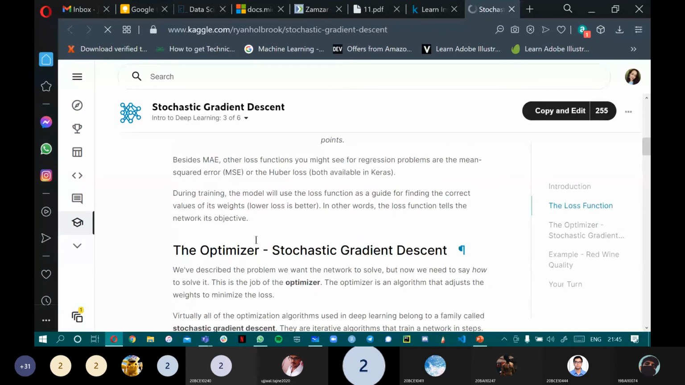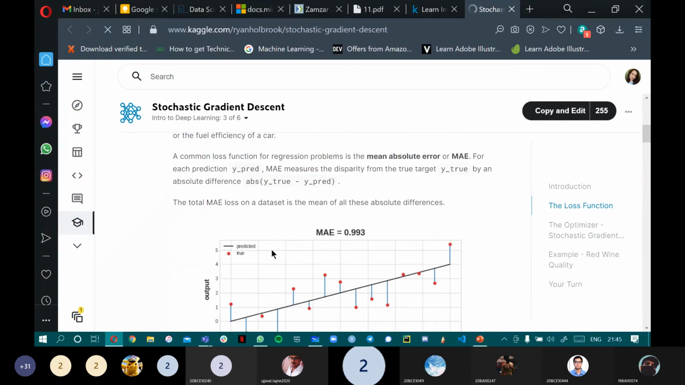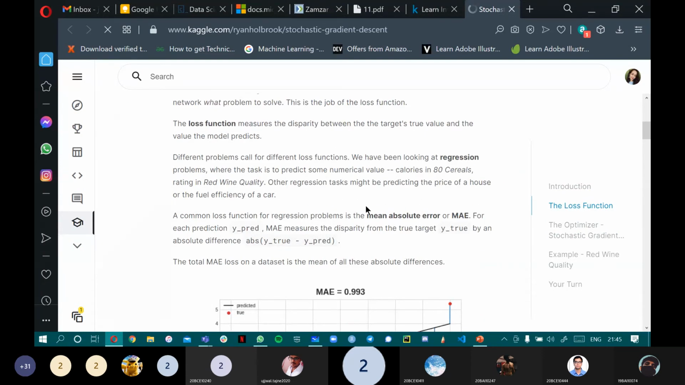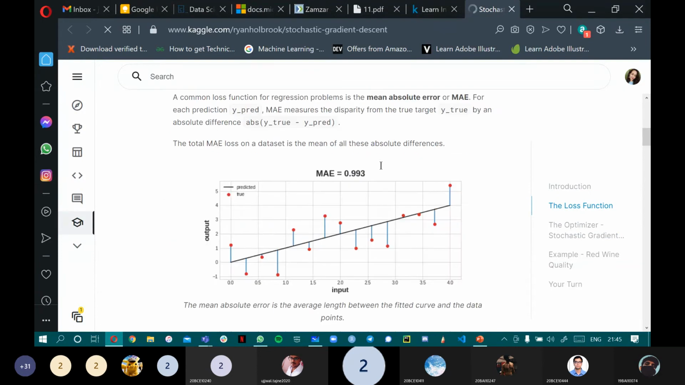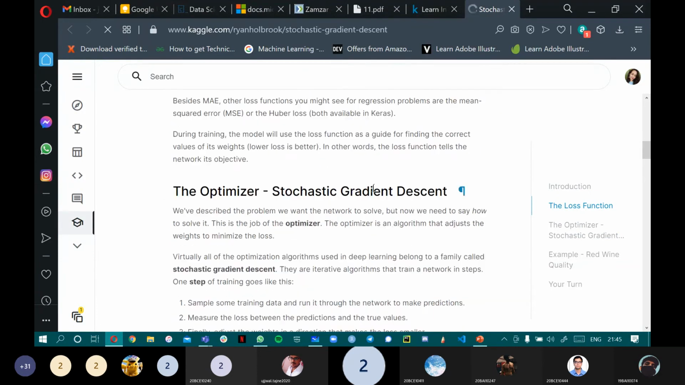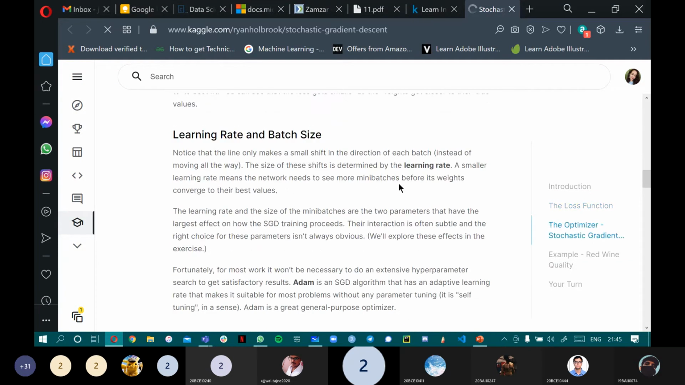Yeah, so I covered what is the optimizer, we saw what is the loss function. You can read through this whole thing, but it might confuse you a little bit. So that's why I shortened that out.